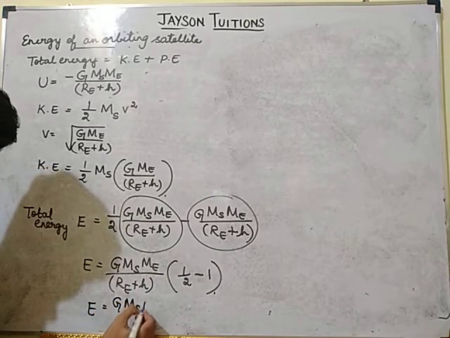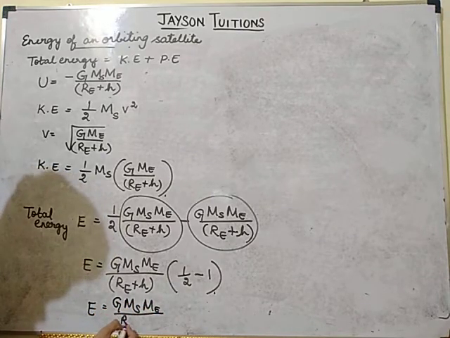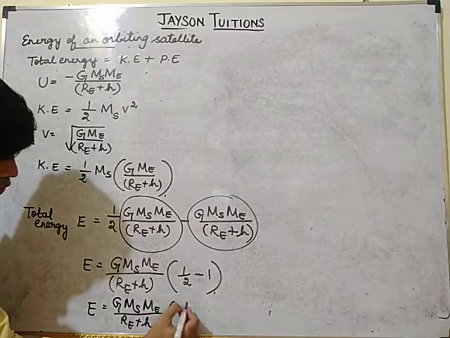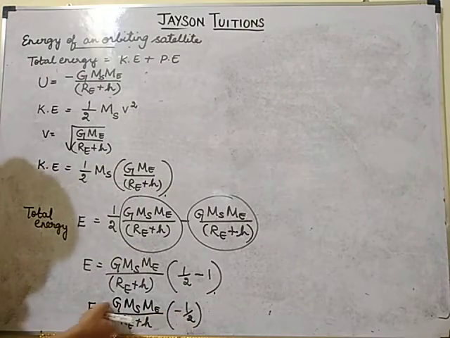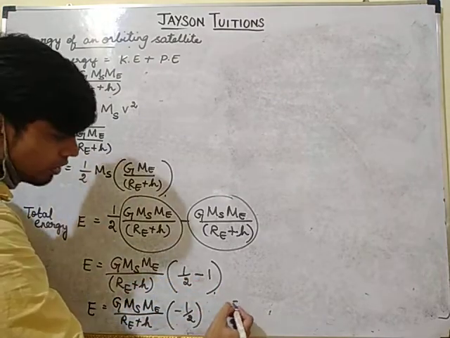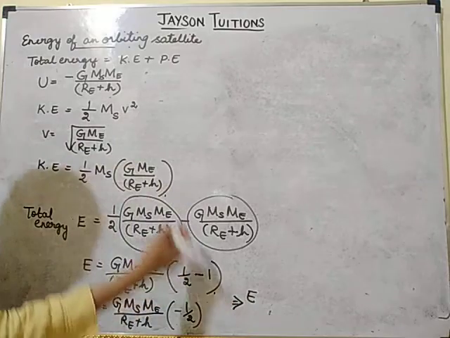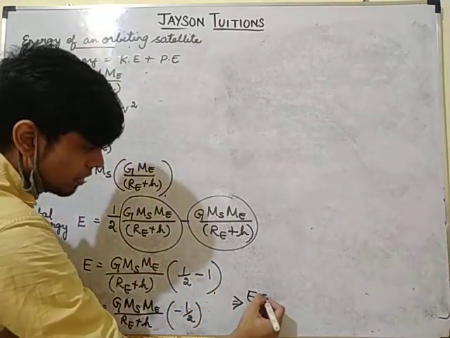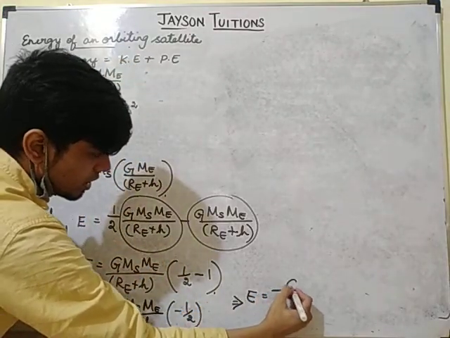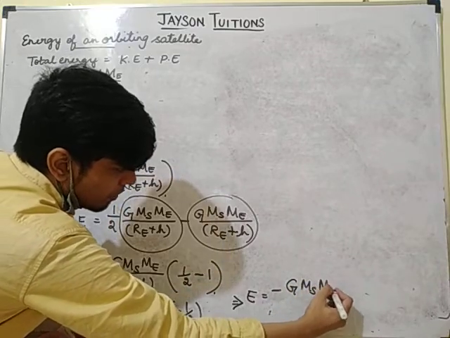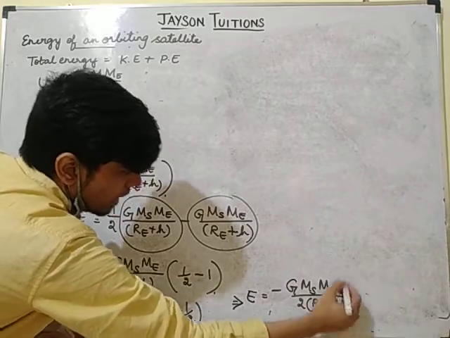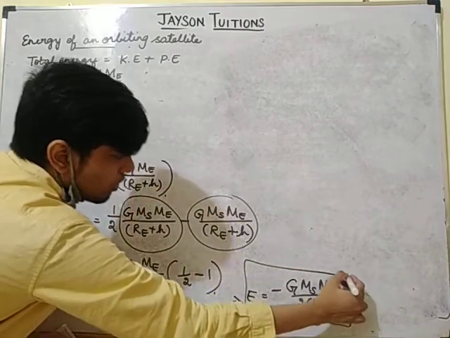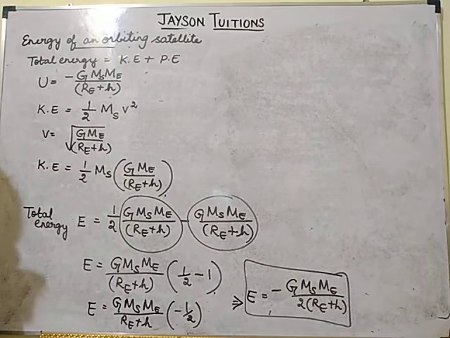So E is equal to G ms ME divided by RE plus H into minus 1 by 2. We can bring this minus sign and this 2 to the front. So the energy of the orbiting satellite will be E is equal to minus G ms ME divided by 2 into RE plus H. So this is also a very important derivation, the energy of the orbiting satellite.